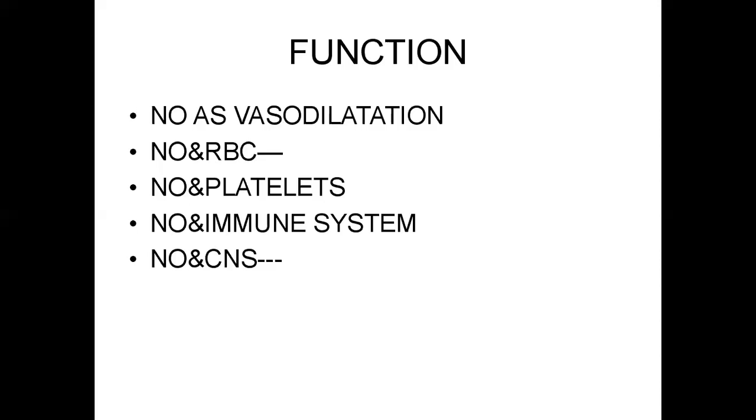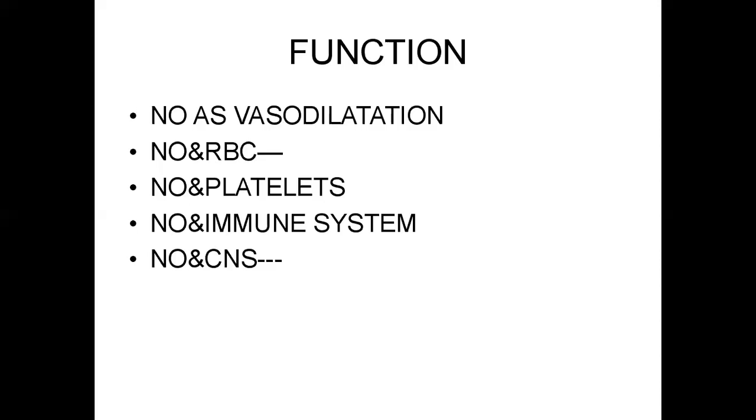Nitric oxide and RBC. Nitric oxide prevents the sickling of RBC, so nitric oxide is used in the treatment of sickle cell anemia and pulmonary hypertension. Third one, nitric oxide and platelets. Nitric oxide inhibits platelet aggregation.